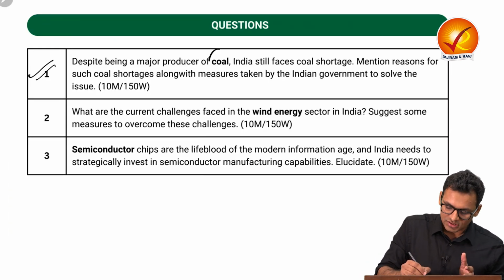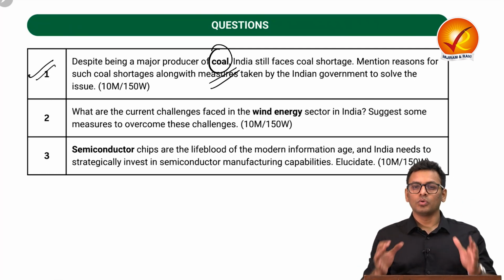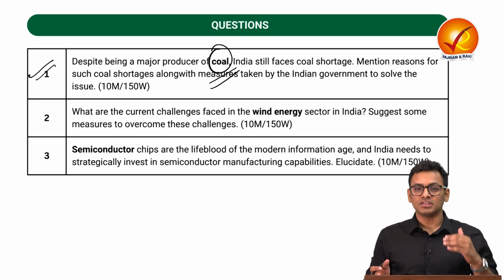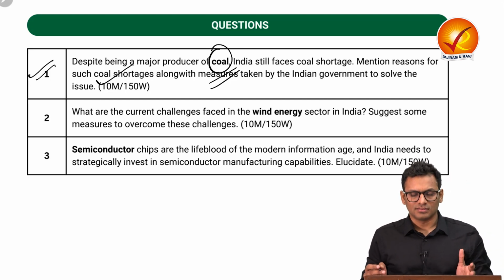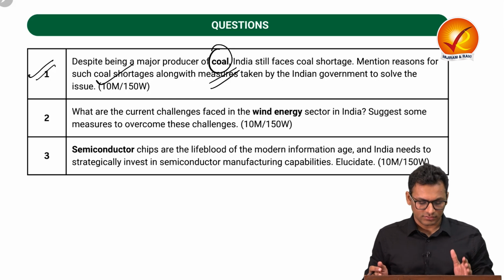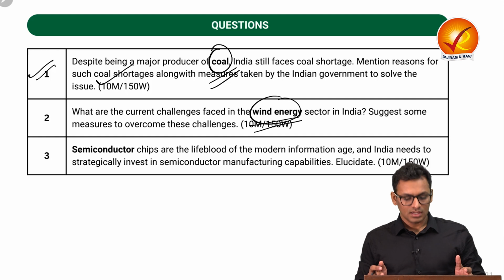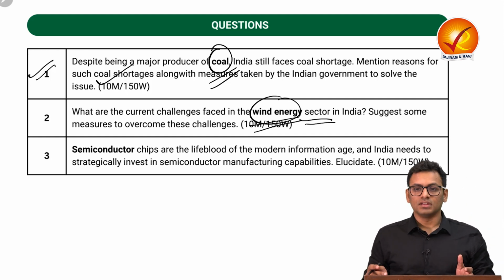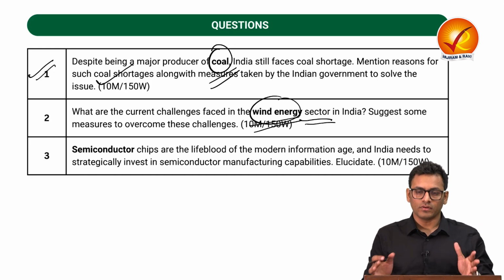Firstly, we have a question about the production of coal. We understand that coal is a major resource with respect to the energy security of the nation, and thus there are certain issues related to the coal shortage, etc. And that is something which you are going to see in this first question. In the second question, we are going to see challenges with respect to the realization of wind energy sector in India.